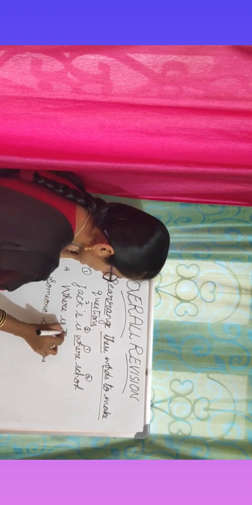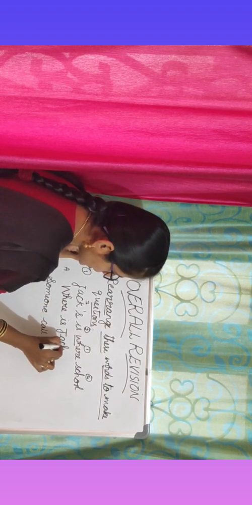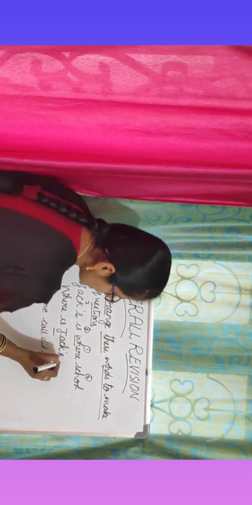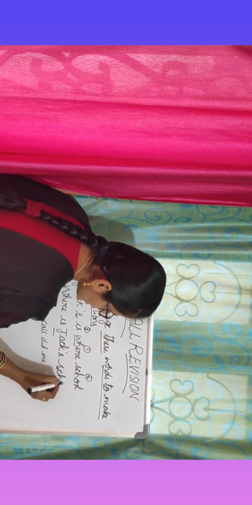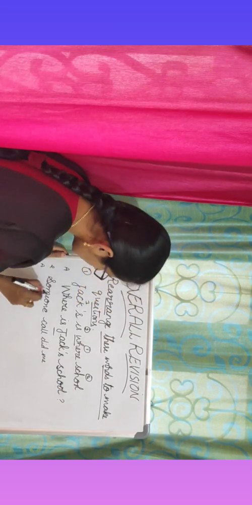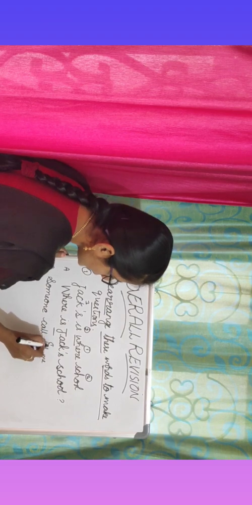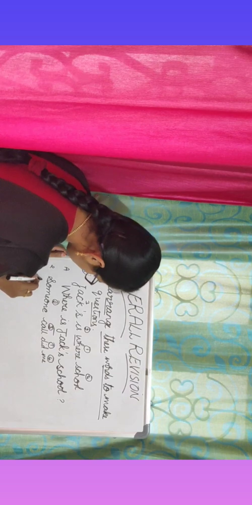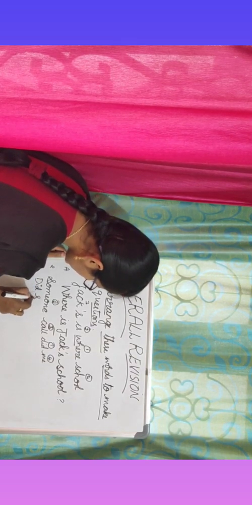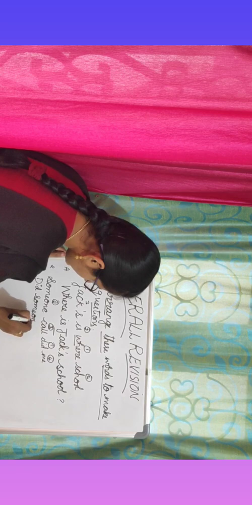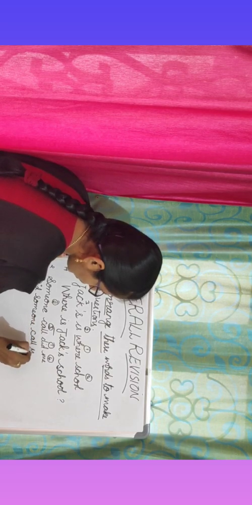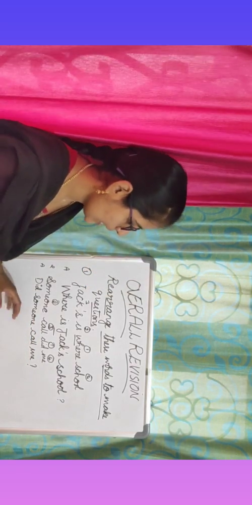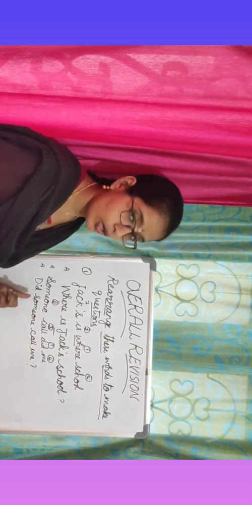So start writing here. A sentence starts with a capital letter. Where is Jack's school? Jack is the name of a person, so it starts with a capital letter. Where is Jack's school? Question mark. Next, someone called did me. Did someone call me? So it starts with a capital letter. Did someone call me? Question mark. Like that you have to frame questions. In question forms you have to rearrange.